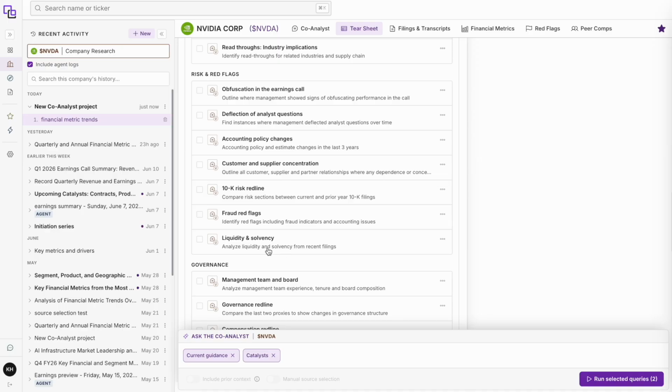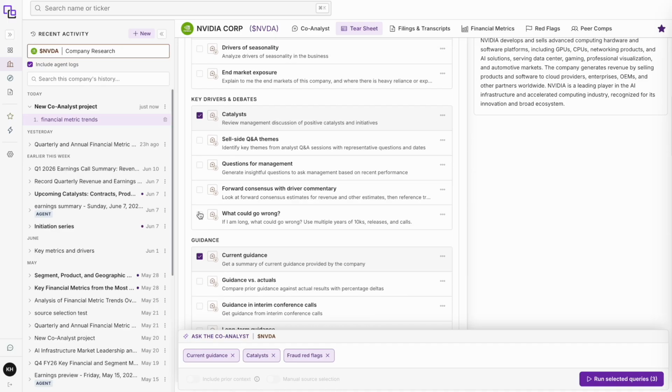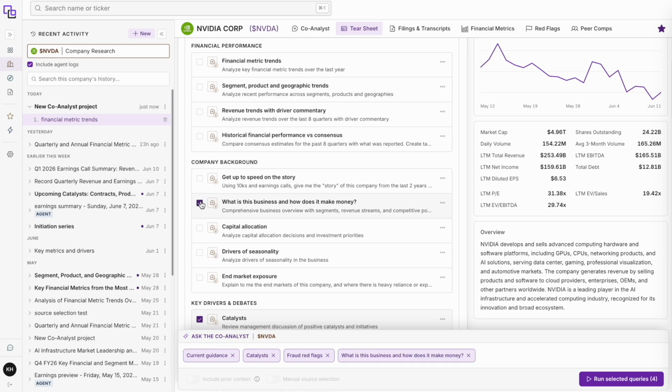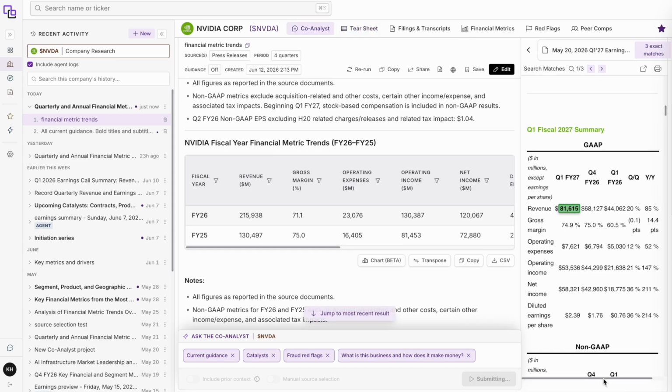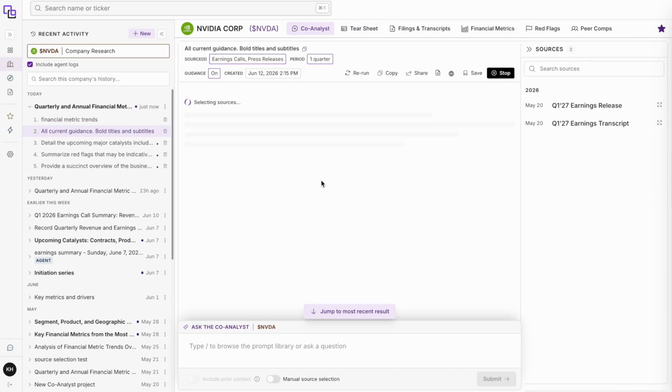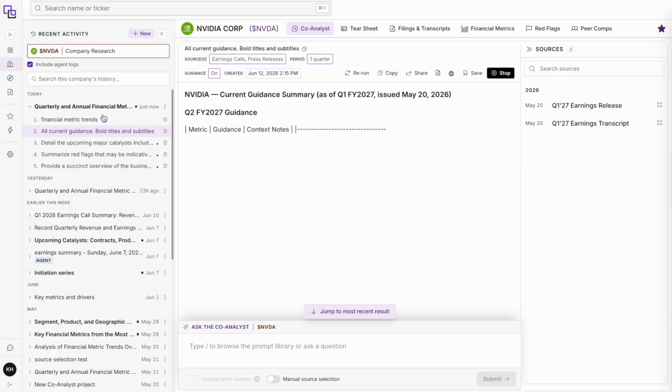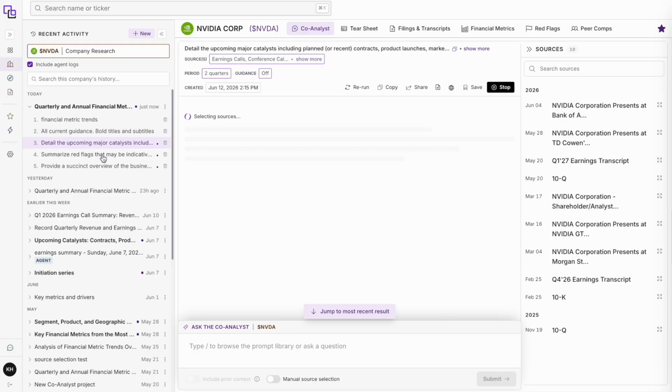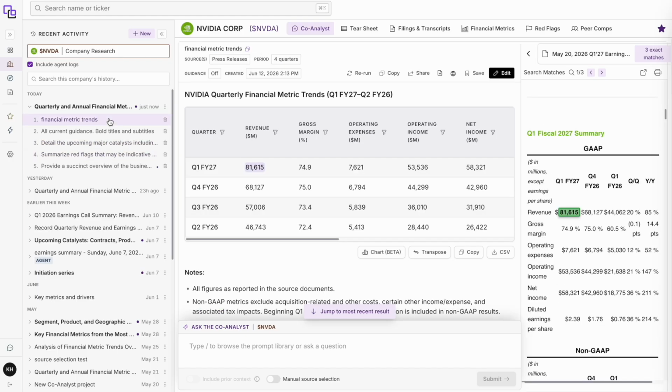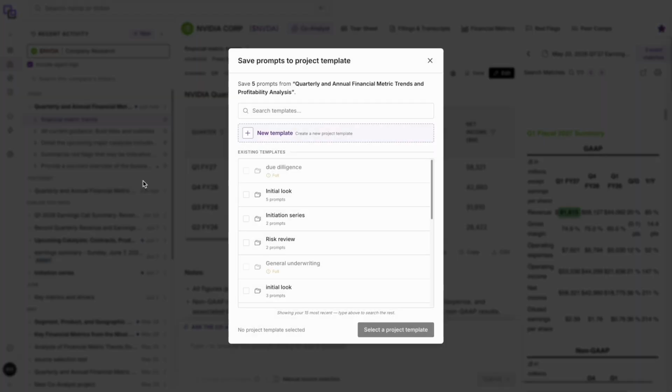maybe a risk question, and understand the basics of the business. I'm going to run all of these queries. They will start running on the left-hand side within my current project. If I decide these prompts are something that I want to use in the future, I can save the prompt templates to a project template here, and we'll be able to access them in order going forward.